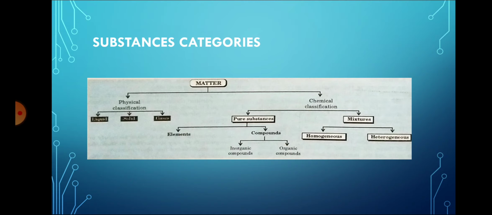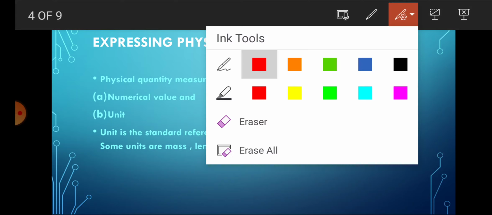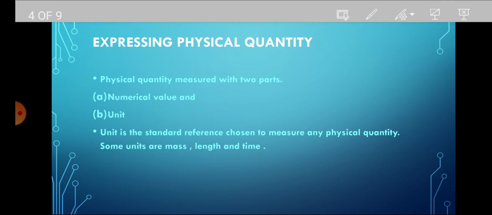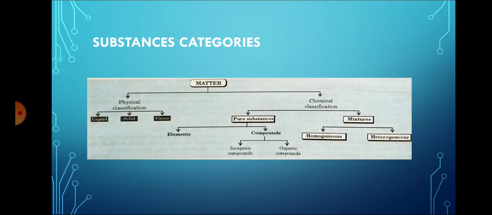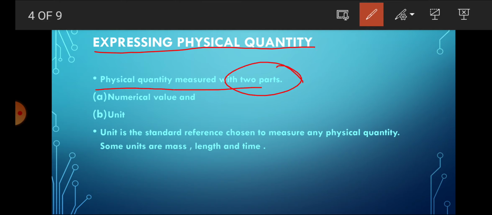Now let's see physical quantities. We can express physical quantities. Expressing a physical quantity has two parts: one is the numerical value, and the other is its unit.